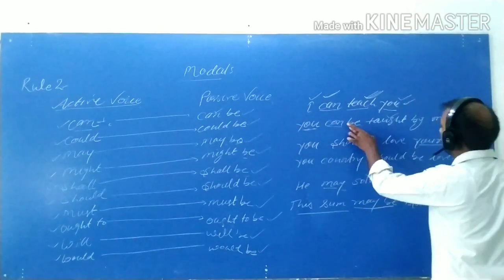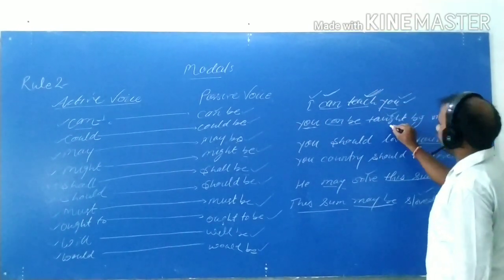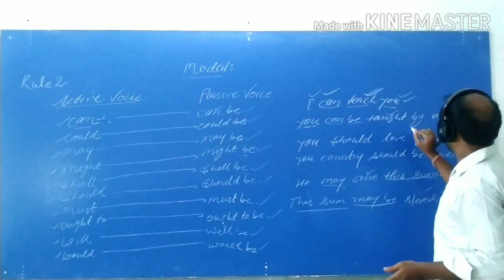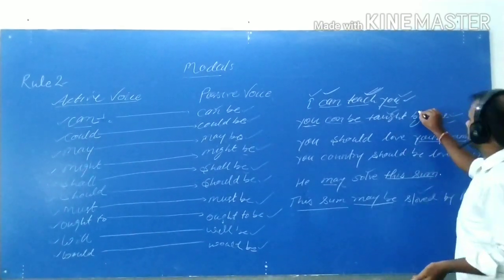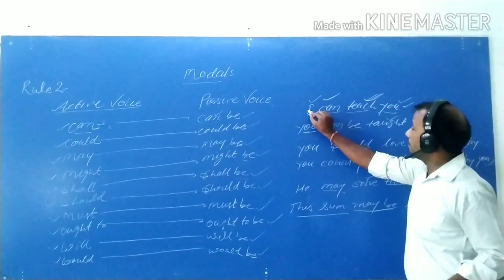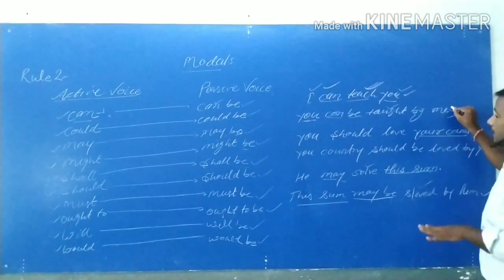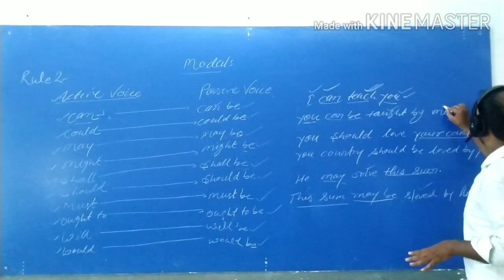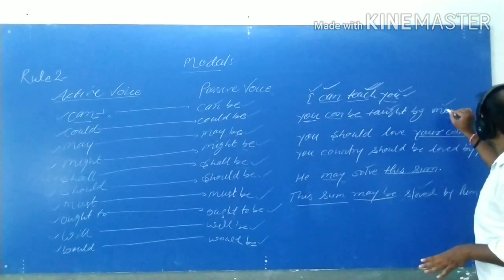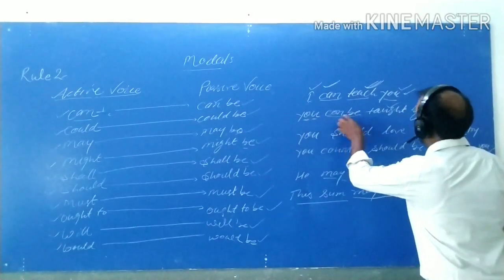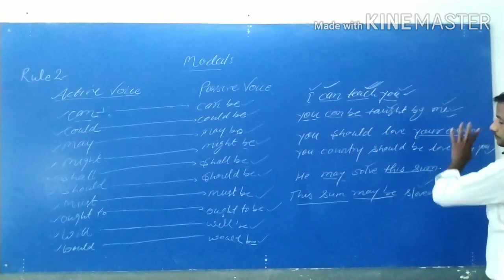So you can be, and the third form of the verb will be used in every passive voice. So taught, and then by and the object of I will be used in passive voice. So the object of I will be me, so by me. So the given sentence is you can be taught by me.